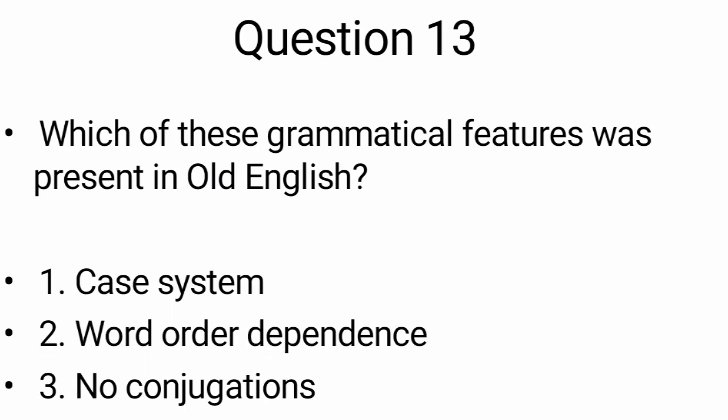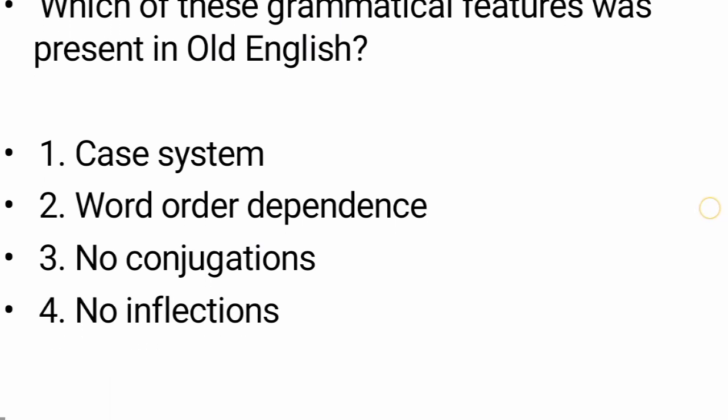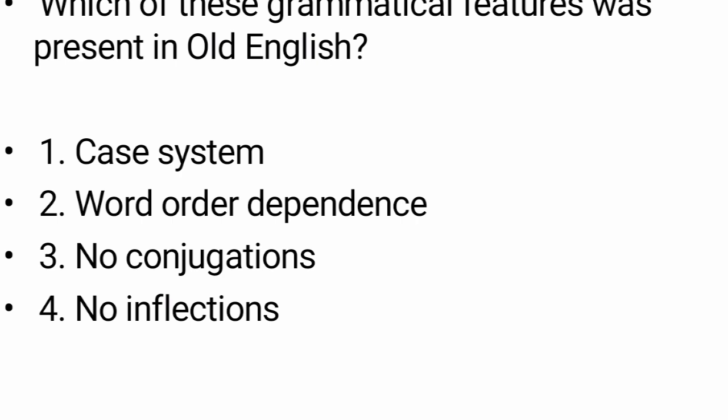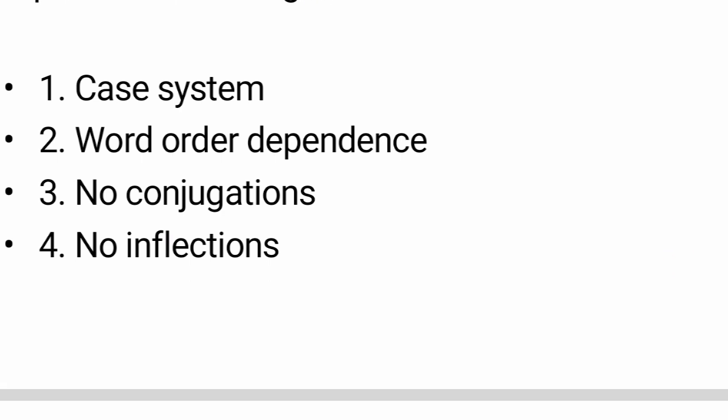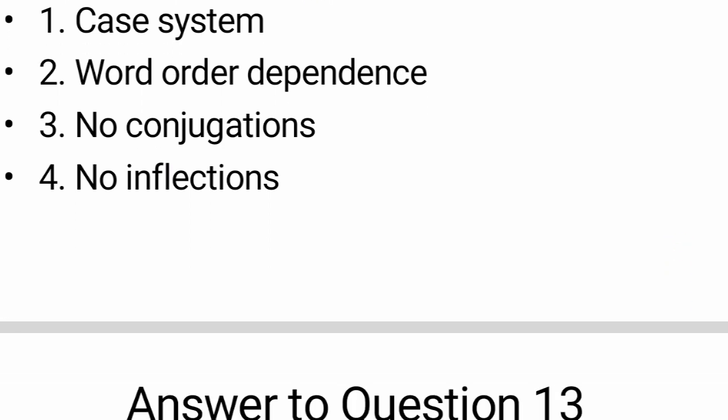Question number 13: which of these grammatical features was present in Old English? This question is asking which grammatical feature was present in the old era, Old English. The options you have: case system, word order dependence, no conjugations or no inflections.